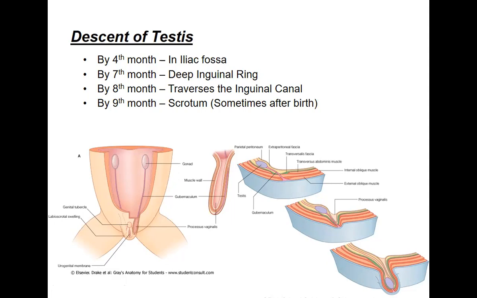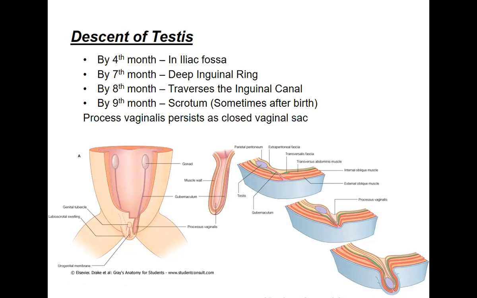This is the clinical importance: to check the descent of the testes as soon as a newborn is a male child. Always check the scrotum for the descent of the testes. Okay. So it will reach just before birth or immediately after birth. The testis will reach the scrotum. So this is the whole passage through which it will be passing. Okay, and these are the different stages in the different months where it will reach the different sites.